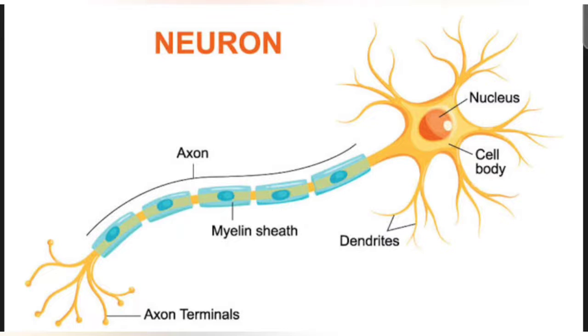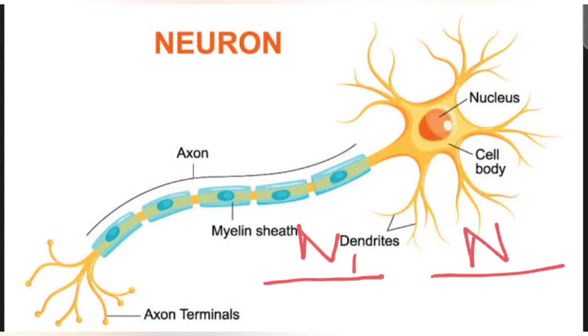Now a neuron receives messages from one part of the body and conducts them to other parts to initiate a response. I have already talked about stimulus and response previously. The neurons are not in direct contact or touch each other. I have already shown you the picture in the online class: suppose this is neuron 1, and then there is a gap, then there is neuron 2.